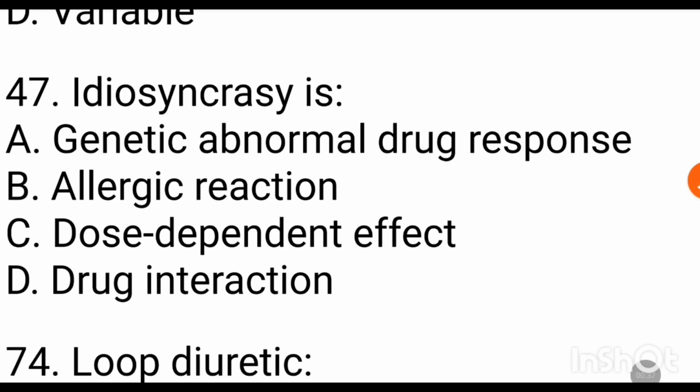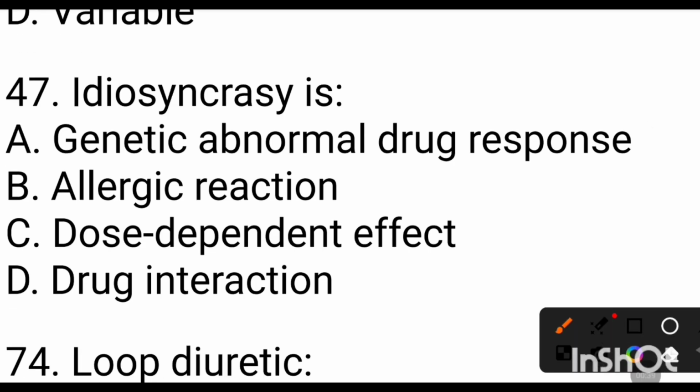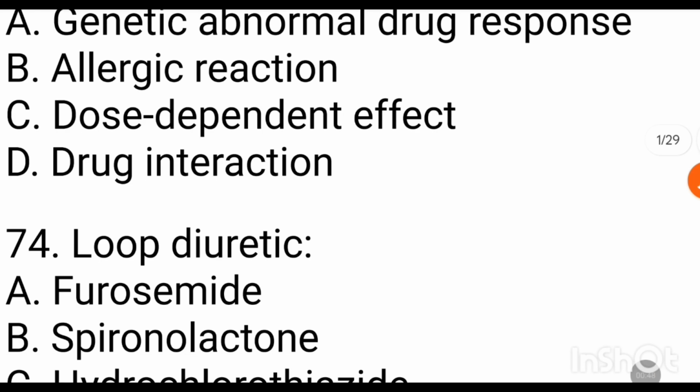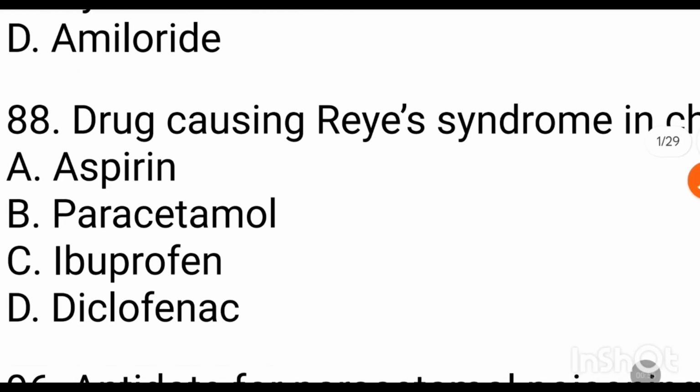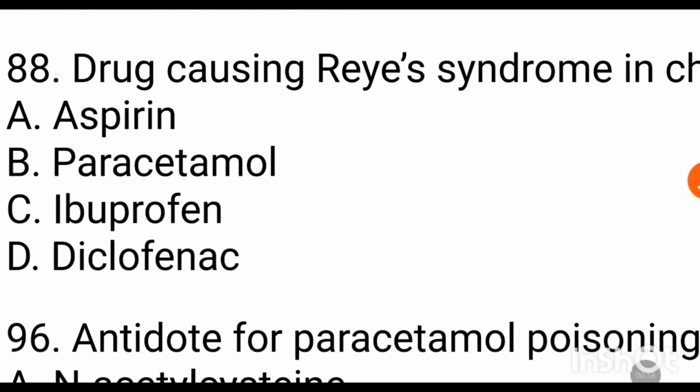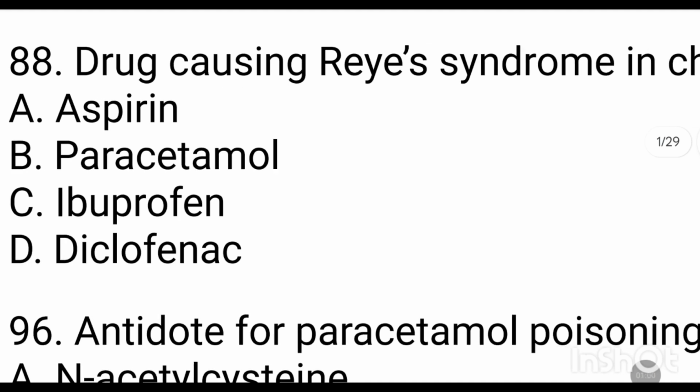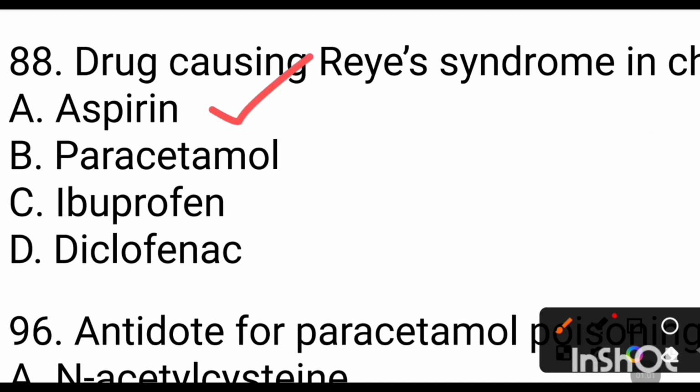Idiosyncrasy is a genetic abnormal drug response. Loop diuretic is furosemide. Drug causing Reye syndrome in children is aspirin.